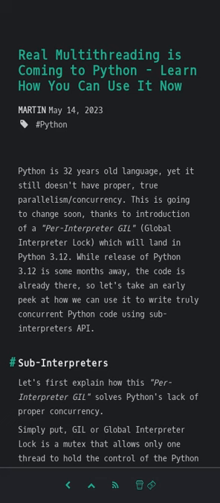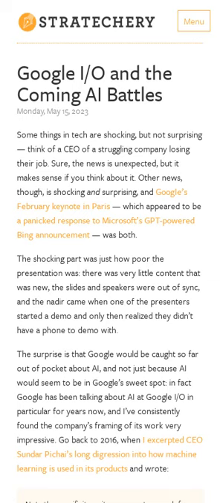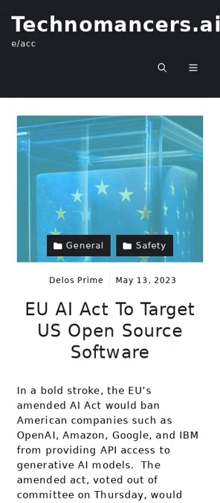This article covers how to use the new per-interpreter global interpreter lock in Python 3.12. This year's Google I/O managed to combine its clear AI capabilities and the products in which to manifest them with the urgency and aggressiveness of a company feeling threatened for the first time in years. The EU's amended AI Act will ban American companies from providing API access to unlicensed generative AI models, with a potential penalty of €20 million or 4% of worldwide revenue.